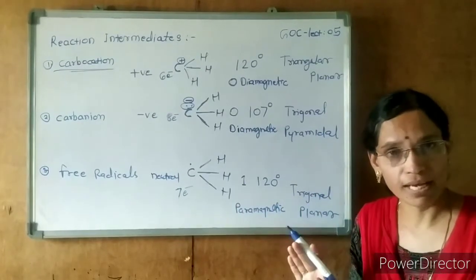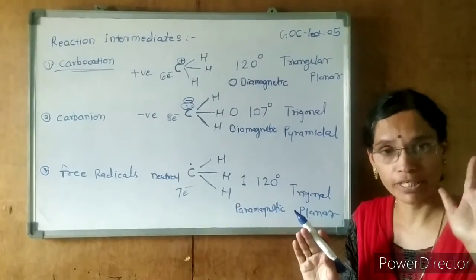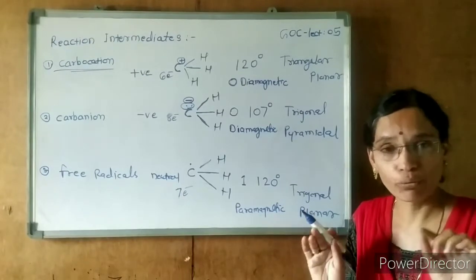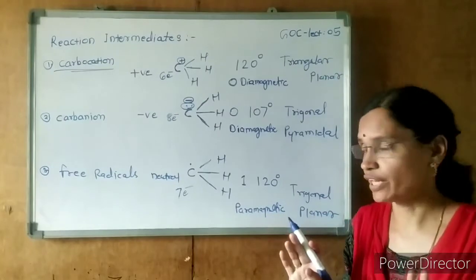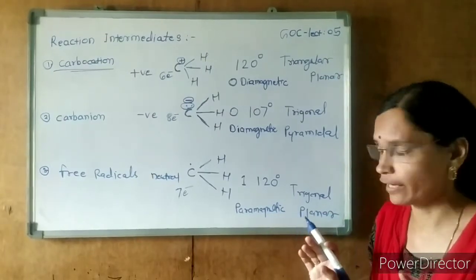Exceptions are there that you already studied in chemical bonding. If lone pair is present on the nitrogen, then it will be involved in the hybridization. For example, NO2 free radical, etc.